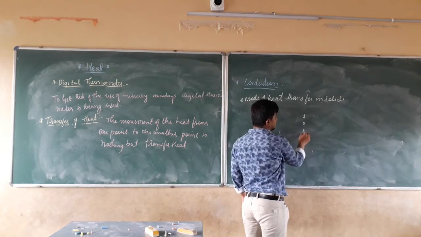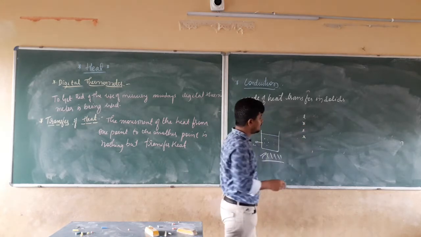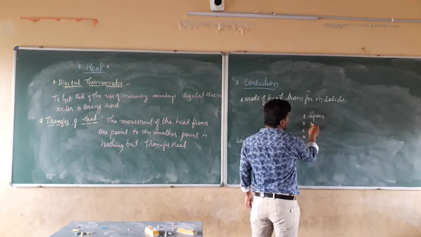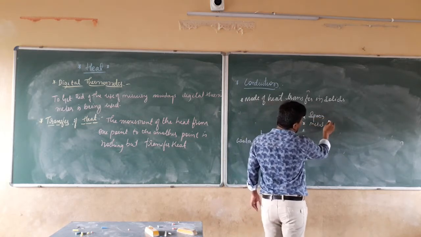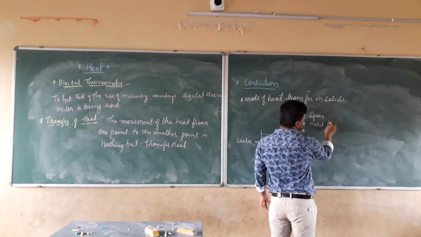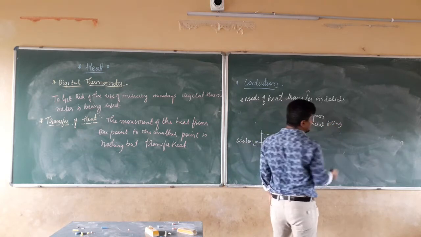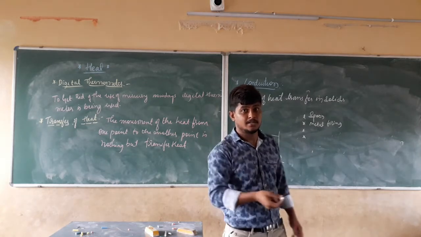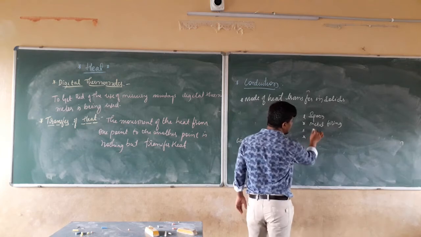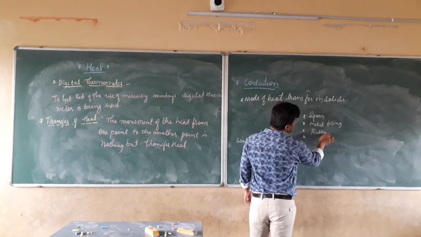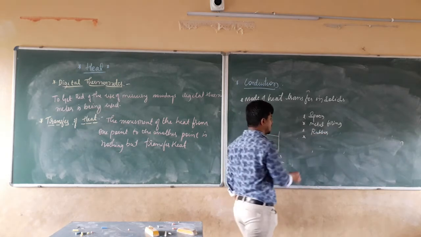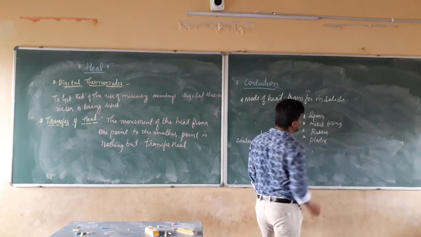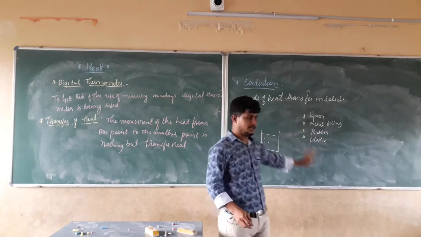Some elements. Now the first element will be a spoon. Second will be metal fillings. Metal fillings are nothing but the iron fillings or iron layers. Right? I am going to take rubber as an eraser. I am going to take plastic. I am going to take just these things.